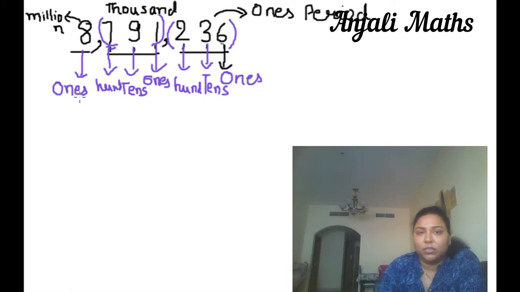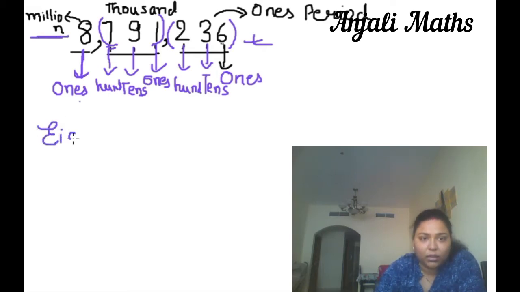Now we will write this number in words. We will start from 8, and 8 is on the place value of ones, but the period value is million. So 8 million.